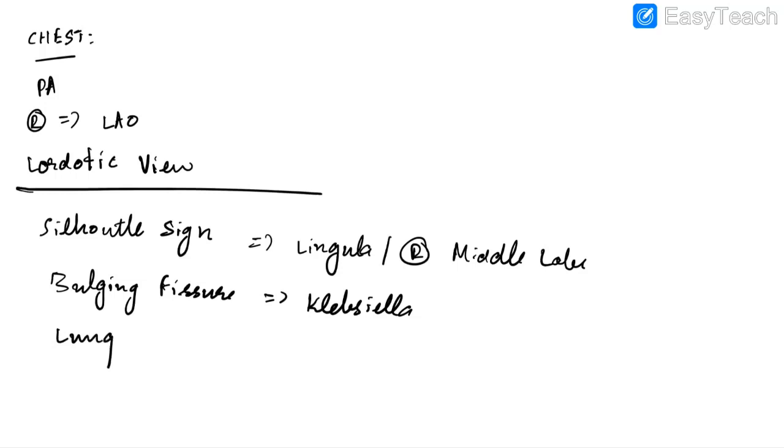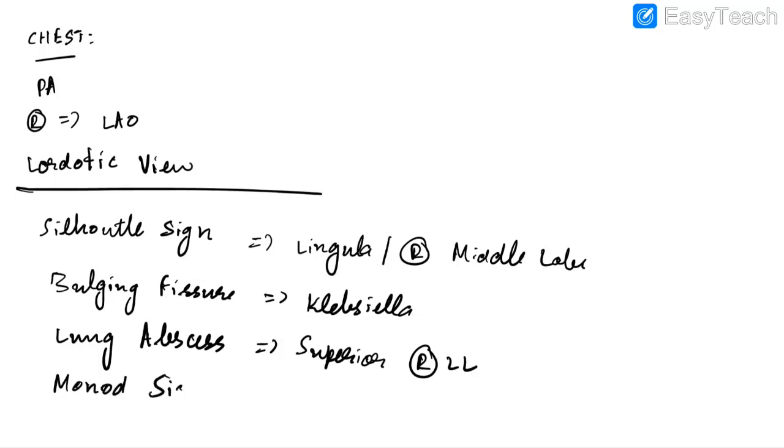In case of lung abscess, we will have air fluid level. The most common site of lung abscess is superior segment of right lower lobe. Monod sign will be seen in aspergilloma. Pneumatocele can be seen in Staph aureus pneumonia. In case of bronchiolitis, we will have tree in bud appearance.